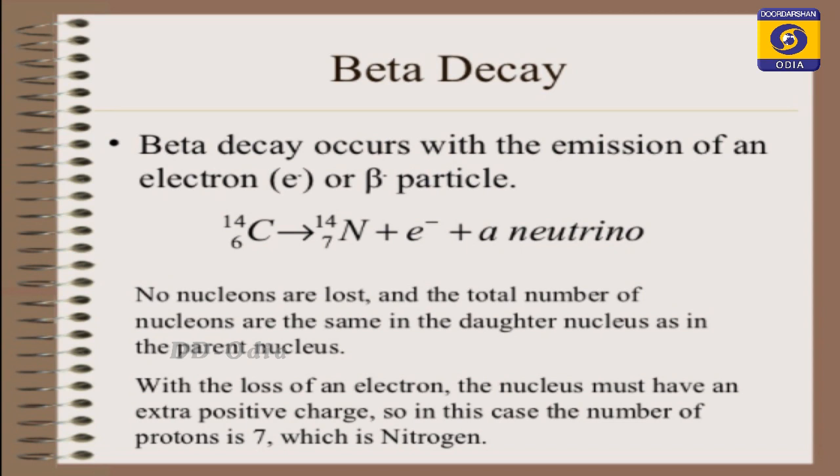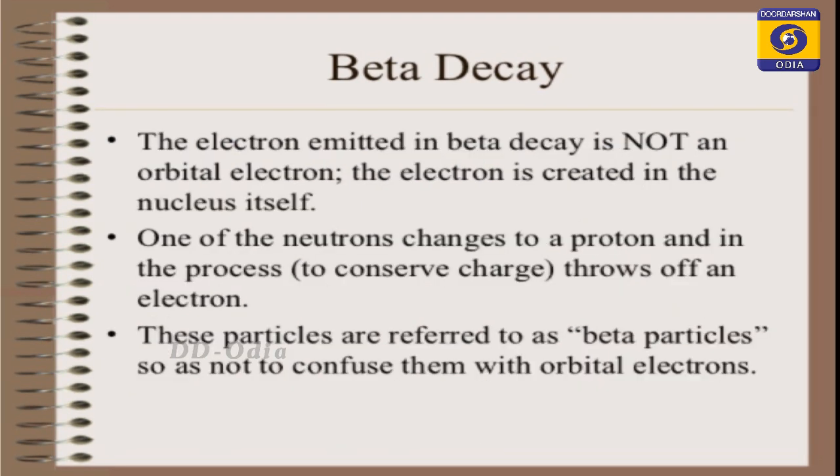So in this case, the number of protons is 7, which is nitrogen, as per our example of carbon 6, 14 to nitrogen 7, 14. The electron emitted in beta decay is not an orbital electron. The electron is created in the nucleus itself. As I said, the new electron is created inside the nucleus.